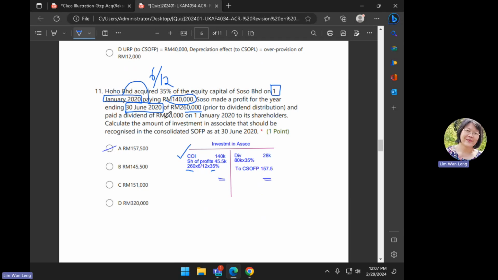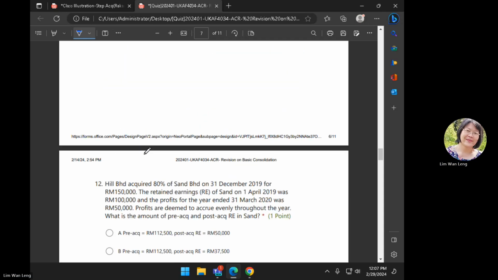They tell you that they paid a dividend of 80,000 on the first day of January 2020. So this particular dividend was paid in the post-acquisition period. So which means you just straight away take the 80,000 times by your share, which is 35%. You add and subtract, and this will be the investment in the associate figure to go to the consolidated SOFP.